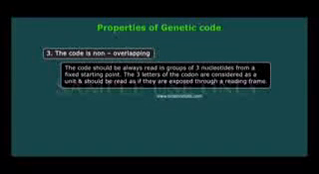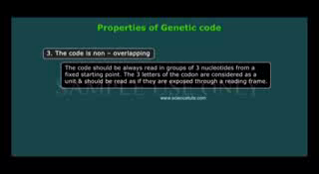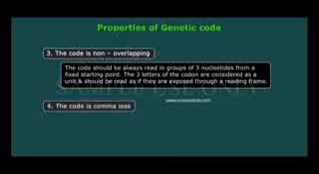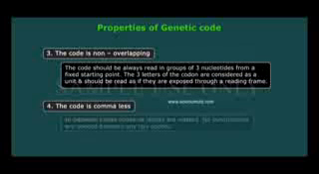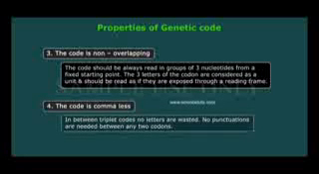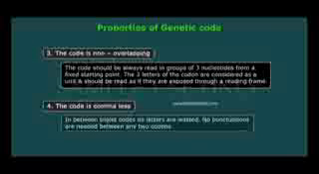The code is non-overlapping. That is, the code should always be read in groups of 3 nucleotides from a fixed starting point. The 3 letters of the codon are considered as a unit and should be read through a reading frame. The code is commaless. In between the triplet codes, no letters are wasted, and no punctuation is needed between any 2 codons.